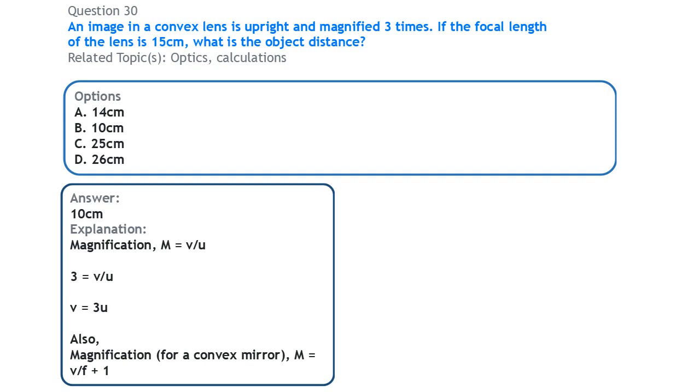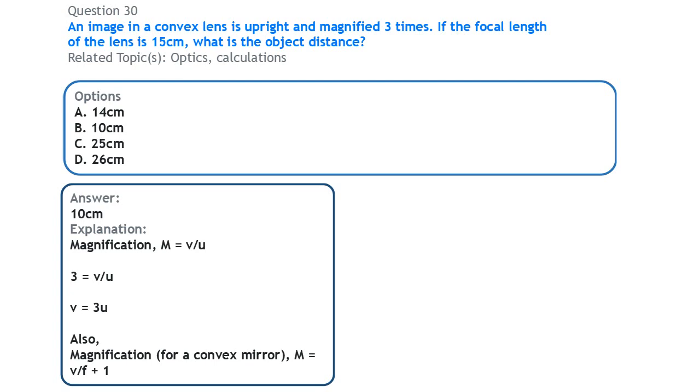In this question, they said the image is magnified 3 times. That means the magnification of the image is 3. So we have 3 equal to image distance over object distance. To make V the subject, we cross multiply this U here, so you have V equal to 3U.